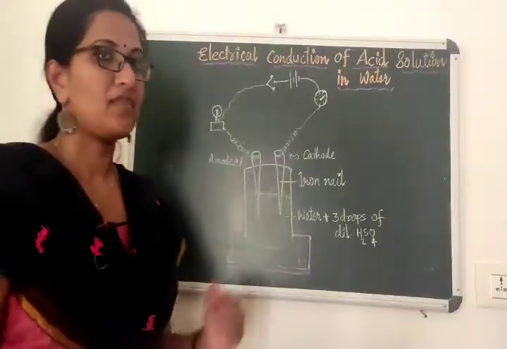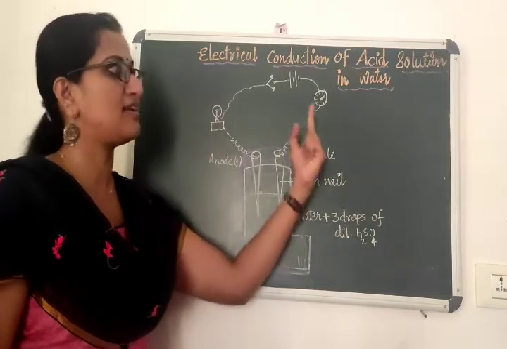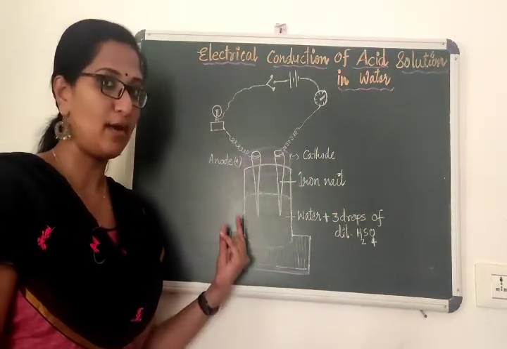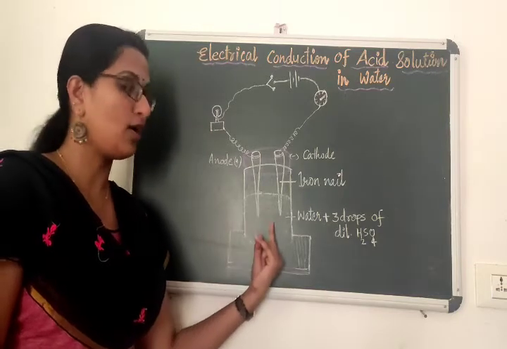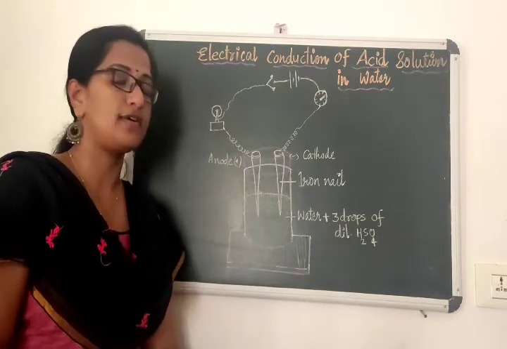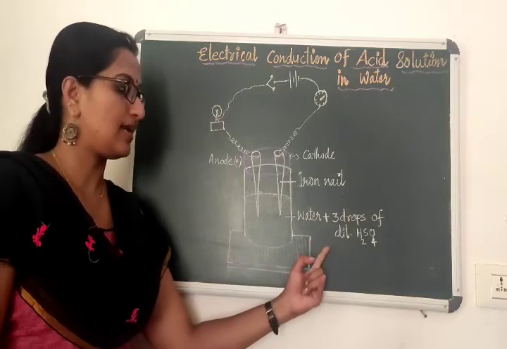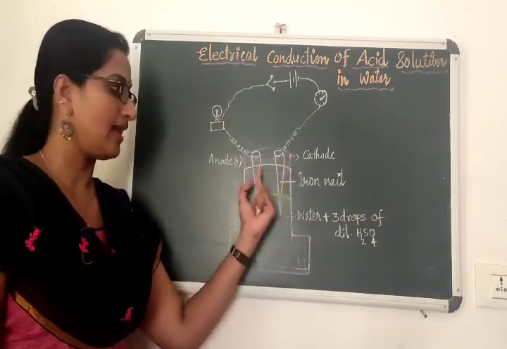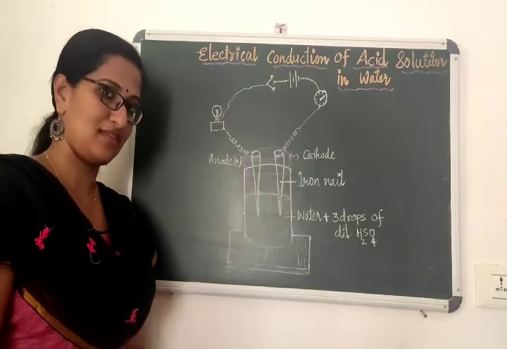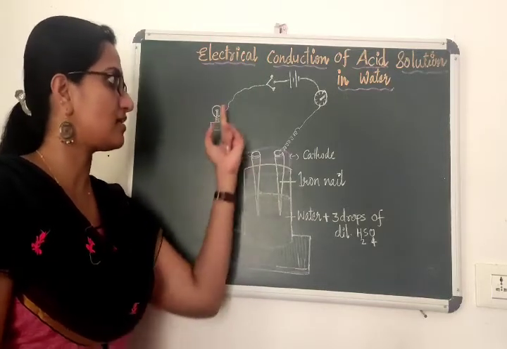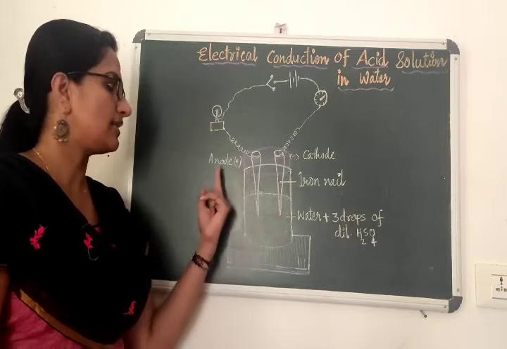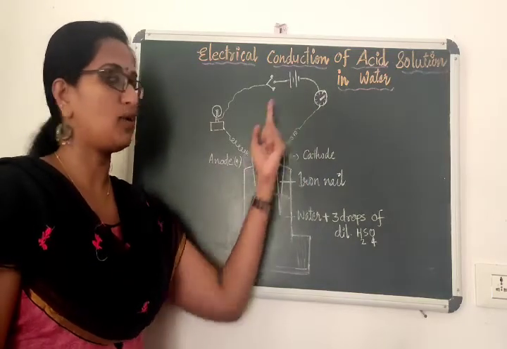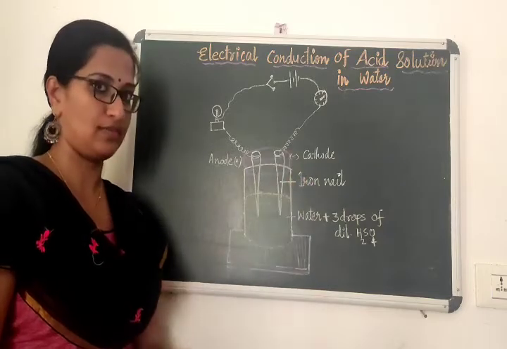Finding out the electrical conduction of acid solution in water. For that, take a 100 ml beaker with 50 ml of water and 3 drops of dilute sulfuric acid. This is the electrolyte. Cover it with a cork and fix 2 nails. One nail is connected to the positive terminal of the battery, that is the anode. The other nail is connected to the negative end of the battery, that is the cathode.